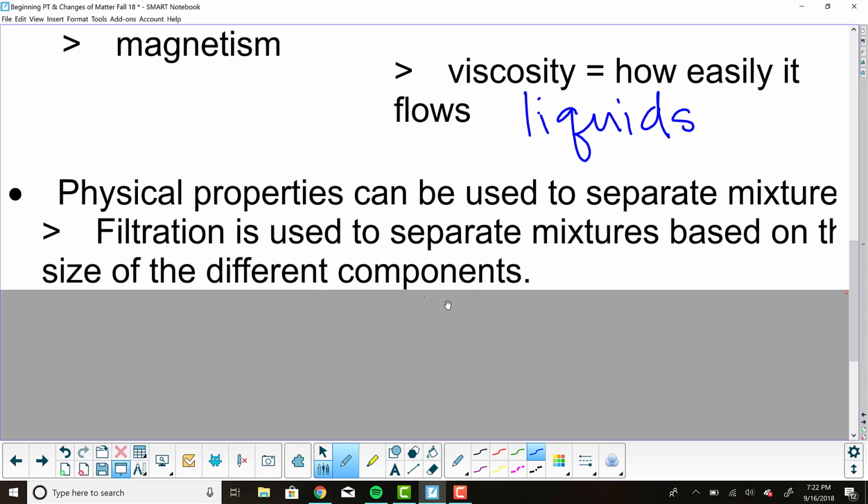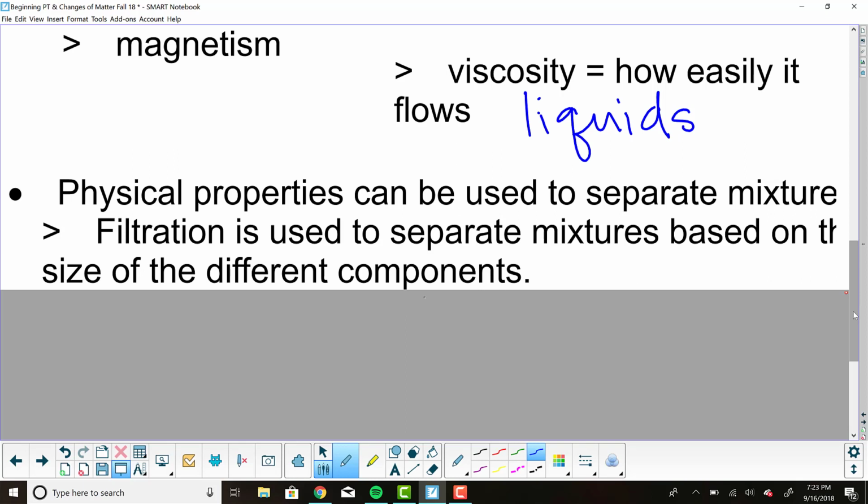Now, we know that there are a couple different types of mixtures, right? We've got our homogeneous mixtures and our heterogeneous mixtures. And we need to be able to separate those sometimes. And so I'm going to list for you some different ways that we can separate mixtures. The first way is through filtration. Filtration separates mixtures based on the different sizes of components in the mixture.